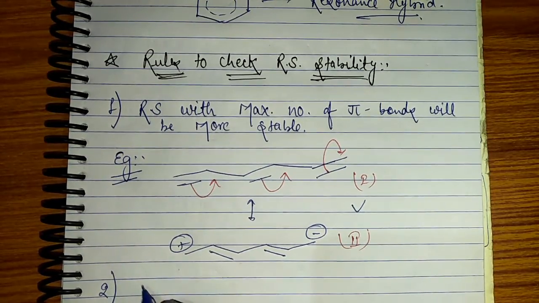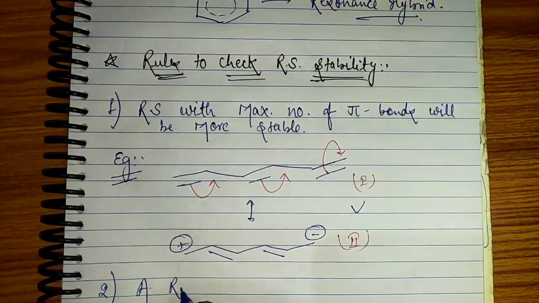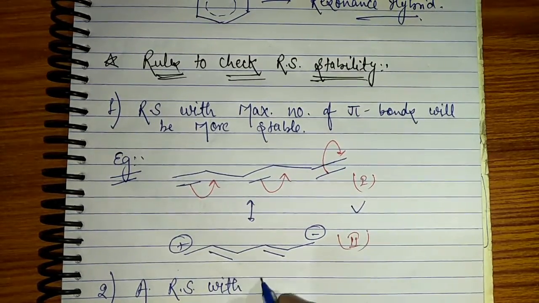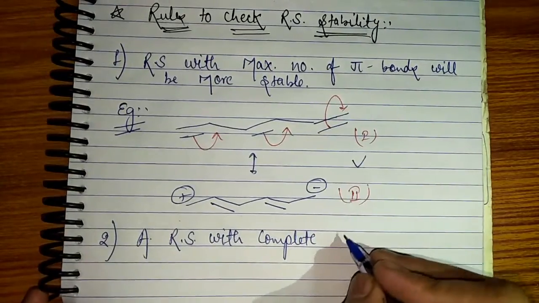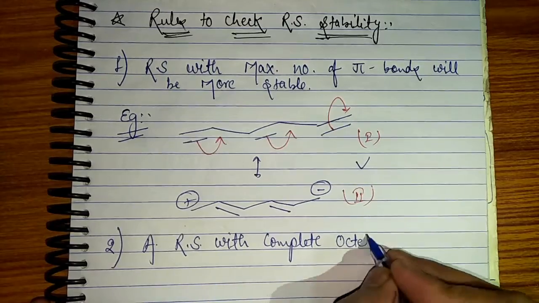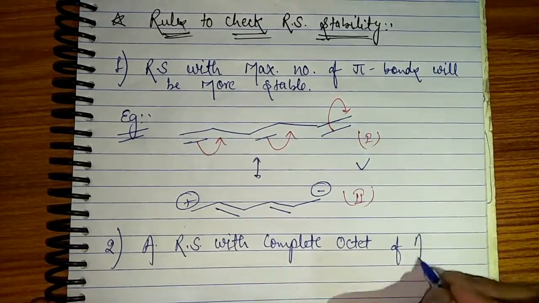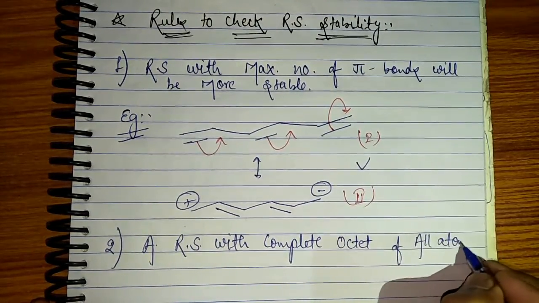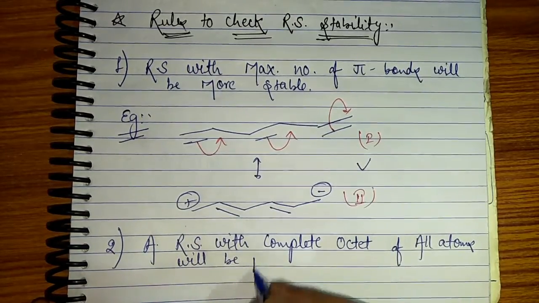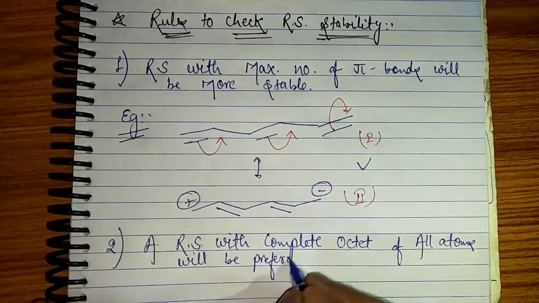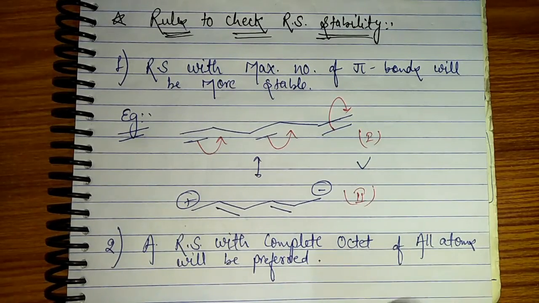Second point is, guys, a resonating structure with complete octet of all atoms will be preferred. Let me explain you this with the help of example.